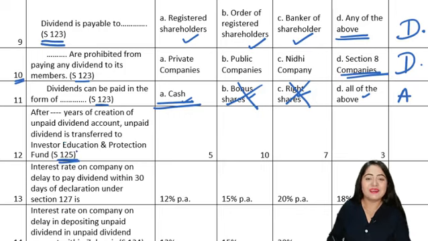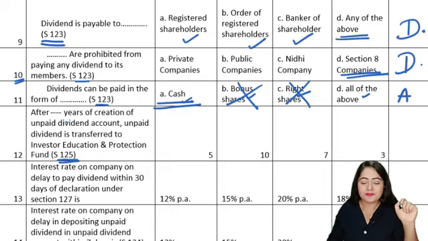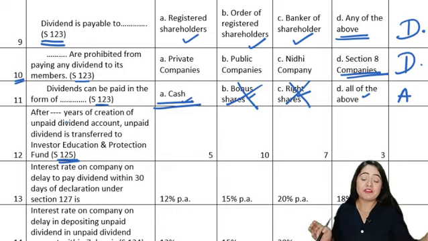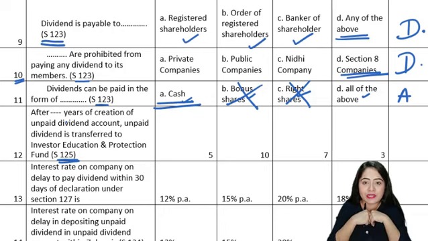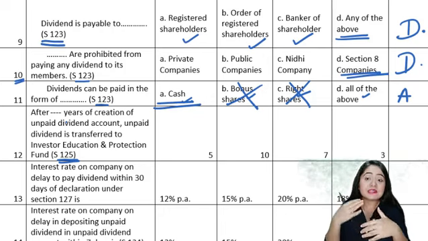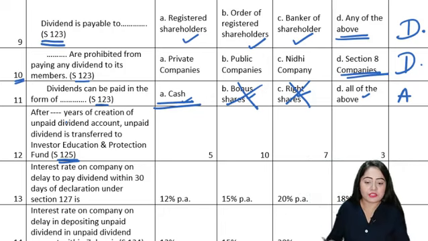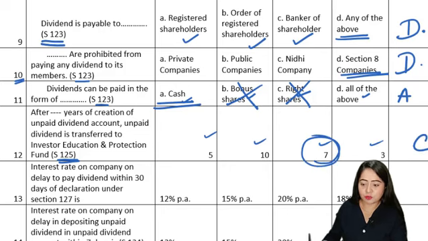So this is a very simple question. So once the dividend is declared, we know within 30 days it has to be paid to the shareholders. If it remains unpaid, it has to be transferred to an unpaid dividend account in the next 7 days. And then after that, in the next 7 years, if any shareholder comes and they want to claim their money, they can claim it back. If suppose still some amount is remaining, then after 7 years that remaining amount is transferred to the IEPF account. Alright, so that means the company will have to wait for 7 long years before it transfers the amount to the IEPF account, right? So that is exactly what is asked here. So the options are 5, 10, 7, 3. So how many years? The correct answer is 7 years, which is option C.